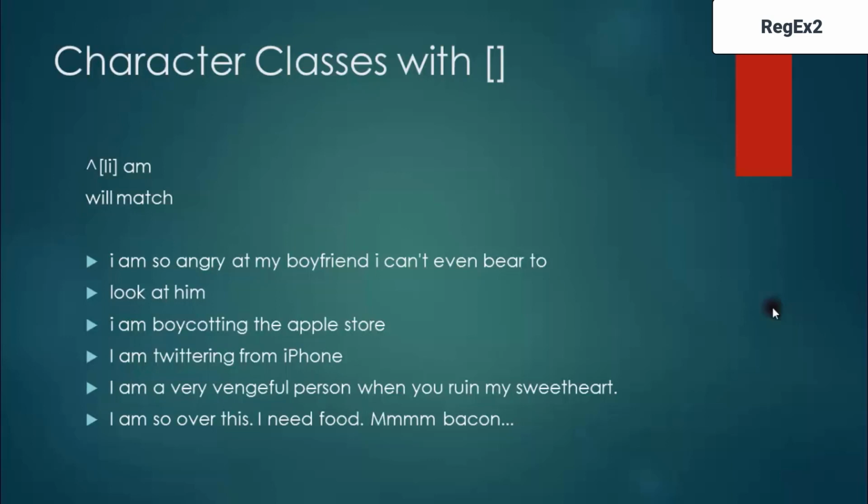You can look at the following sentences. The first sentence: "I'm so angry at my boyfriend, I can't even bear to look at him." Sorry, the "look at him" belongs to the first sentence. So this sentence is a result of this match. "I am boycotting the Apple Store."